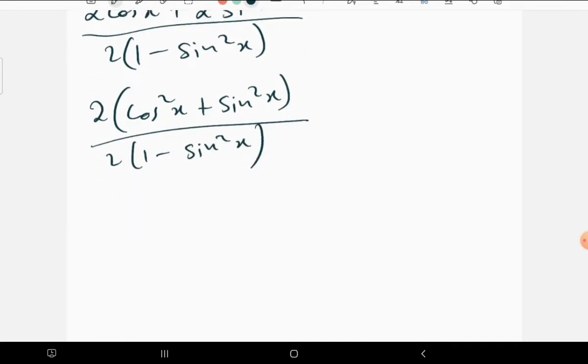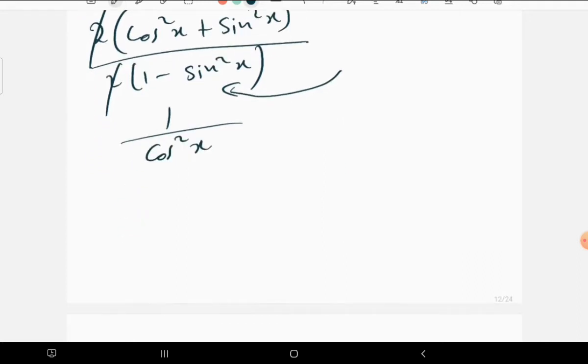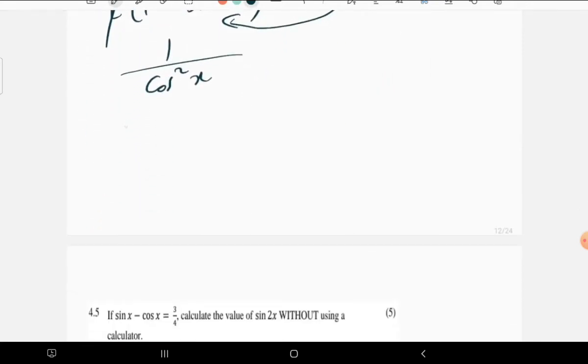Remember that cos squared x plus sine squared x on its own is an identity which is equal to 1, and the 2 cancels the other 2. So in the numerator we already have 1. Then for this one, we know the identity 1 minus sine squared x is the same as cos squared x. So in the denominator we can put cos squared x. So we can see that indeed the left hand side is equal to the right hand side. So this is what we have on this question.